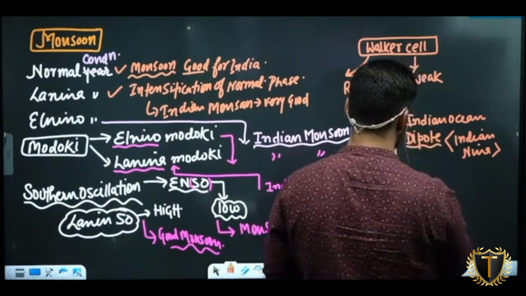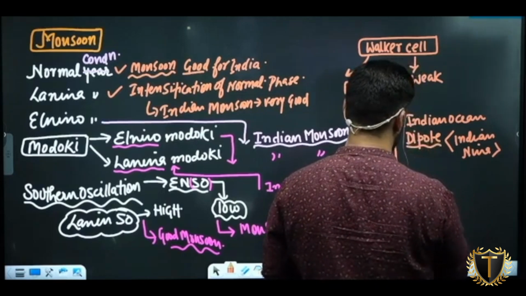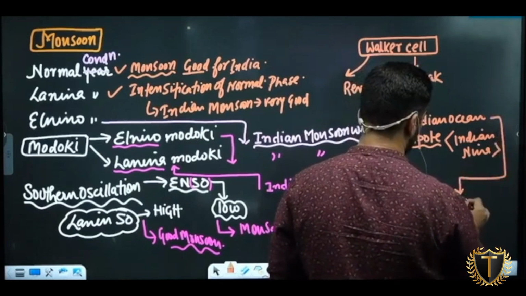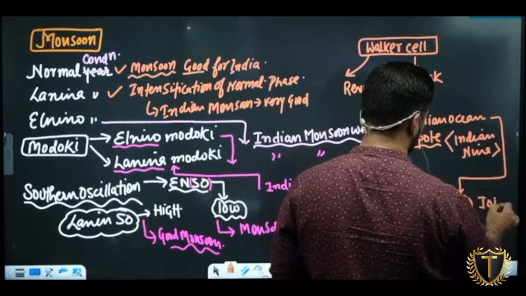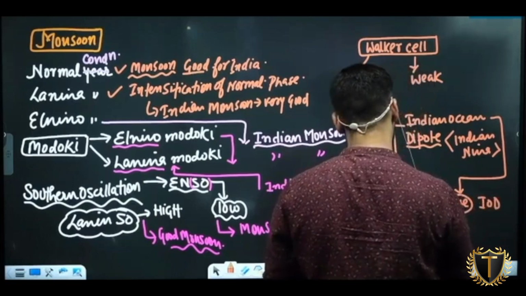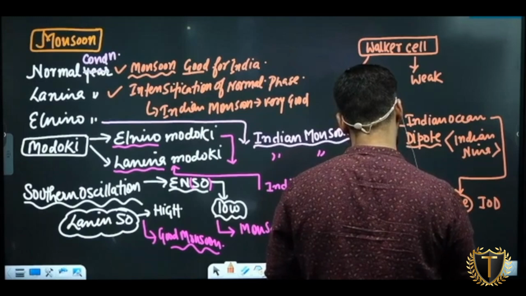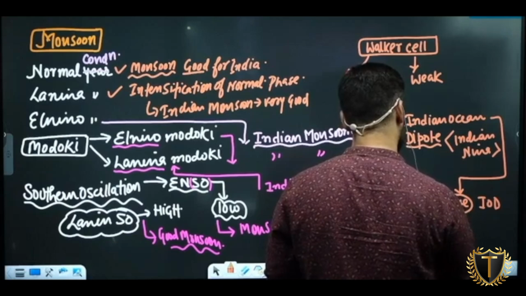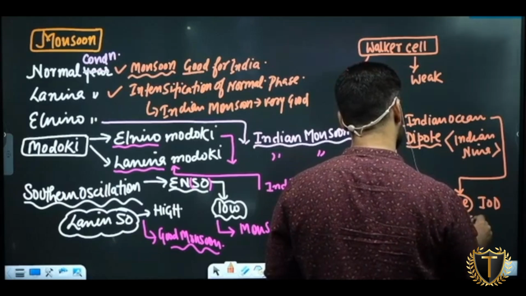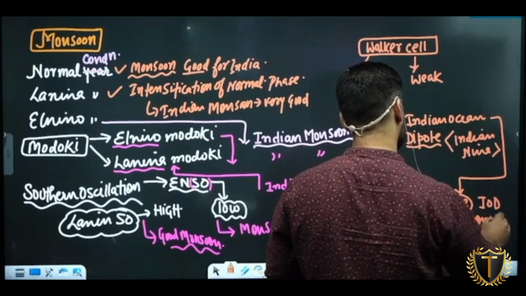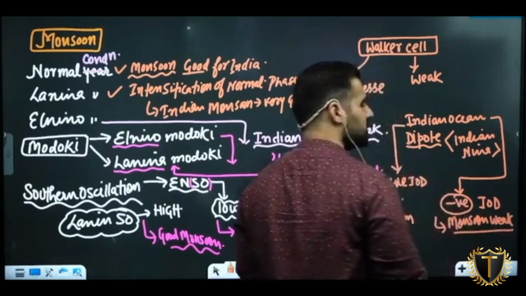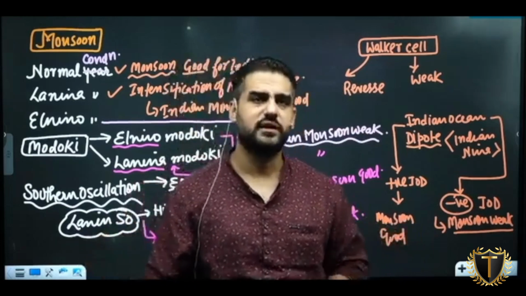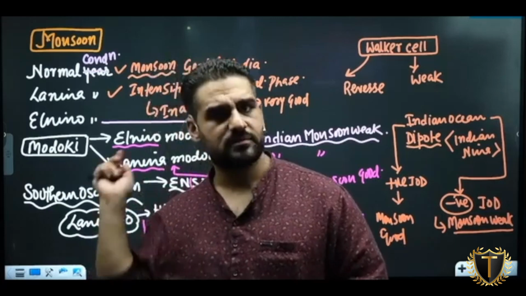Indian Ocean dipole has two things. Positive Indian Ocean dipole, negative Indian Ocean dipole. If Indian Ocean dipole is positive, monsoon good. If Indian Ocean dipole is negative, monsoon weak. Dipole का मतलब क्या है? Two poles. Two poles means two places. This positive and negative is nothing but a pressure difference of two places.